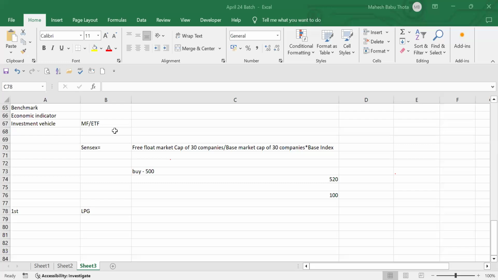Basically, this LPG policy came in 1991, when PV Narasimha Rao was the Prime Minister and Manmohan Singh was the Finance Minister, I think. At that time they introduced this concept called LPG. Before 1991, India was not an open economy. There were a lot of restrictions on imports, exports, and foreign investments. So in 1991, PV Narasimha Rao opened the economy and allowed foreign investments into our country.